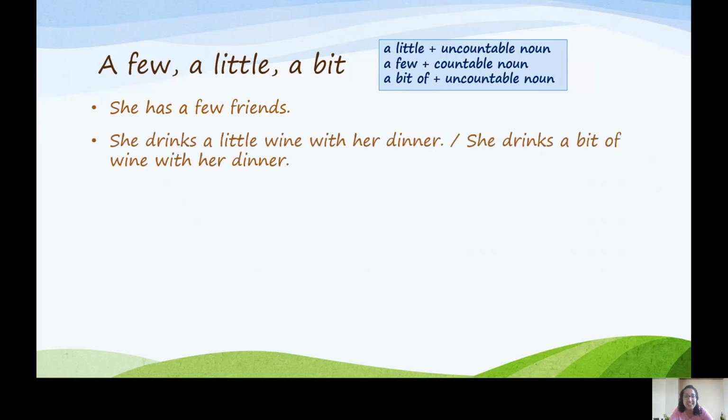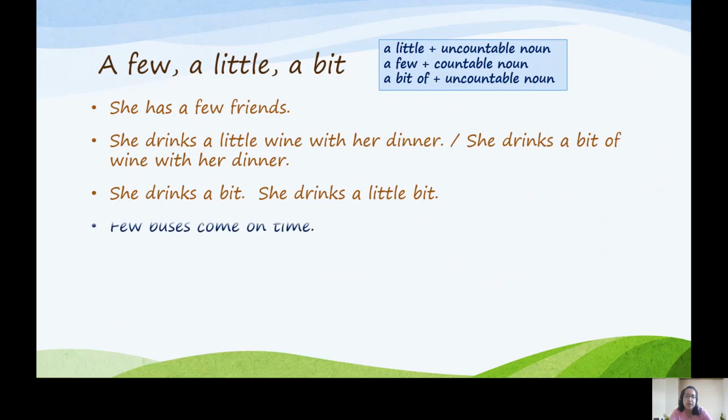She drinks a little wine with her dinner, or she drinks a bit of wine with her dinner. They're both the same. She drinks a bit, she drinks a little bit. You can use a bit or a little bit to emphasize that it's a small amount without of and the uncountable noun, if you're, for example, answering a question or you're referring to something that's already been mentioned.